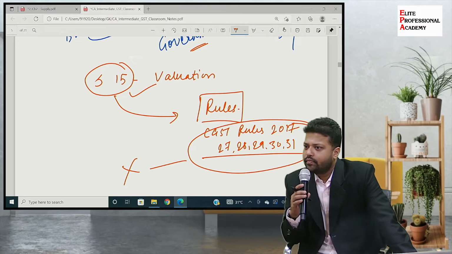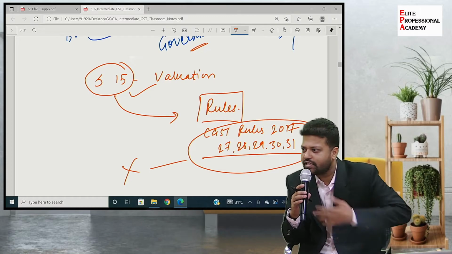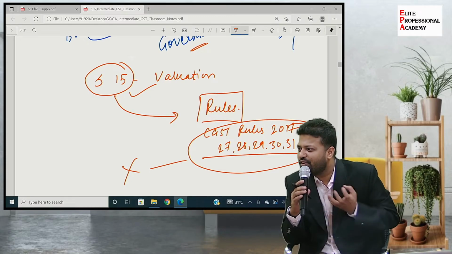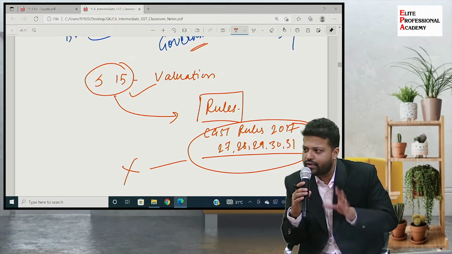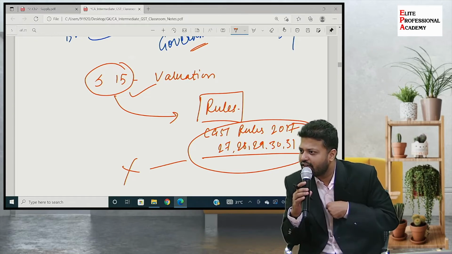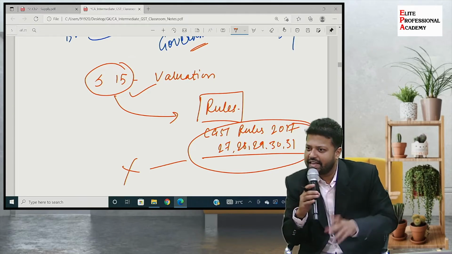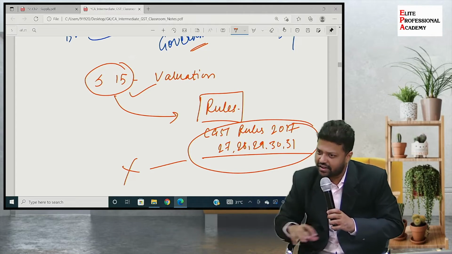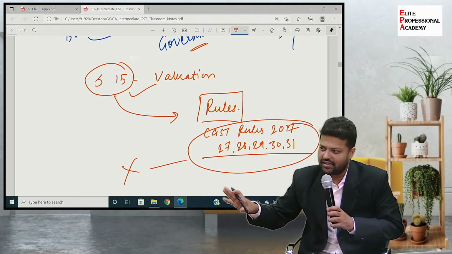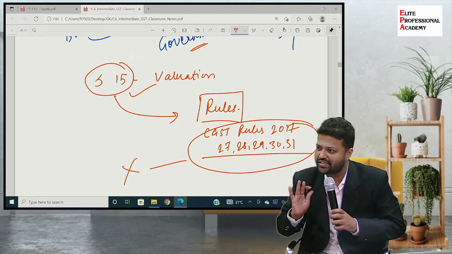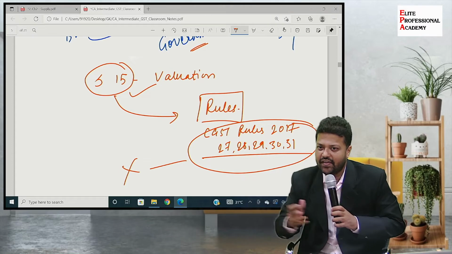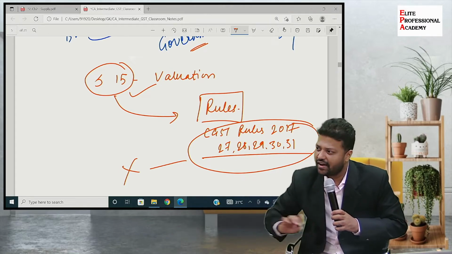So I tell him, don't buy because you are not a registered person. I'm registered under GST, so let me take the benefit of input tax credit. So I buy the laptop in my own name. 50,000 is the total amount paid, but out of that 10,000 I will get as input tax credit. So my cost is only 40,000. And then I tell my friend, take this laptop and use it, and you pay me 50,000 in cash. I will not book it in the books of accounts. This is the way I have taken the benefit of input tax credit as well. I have done the transfer also.